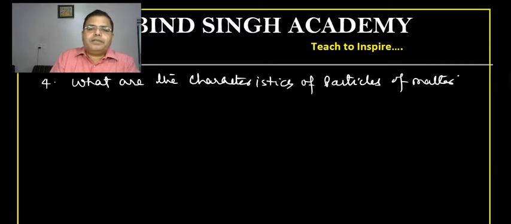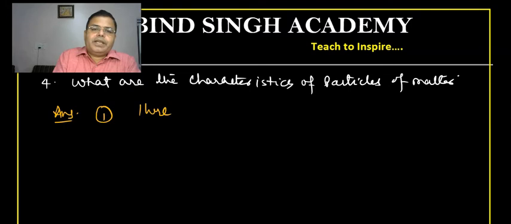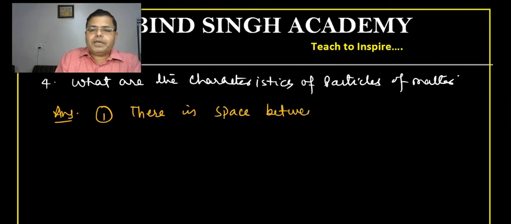So we have discussed this, and I'm going to answer it. The first property is that there is a space between the particles of matter.